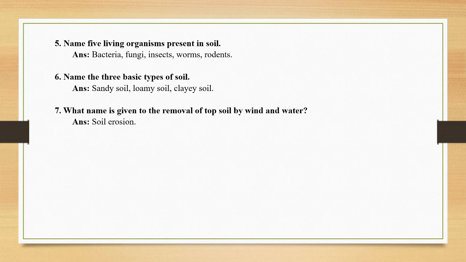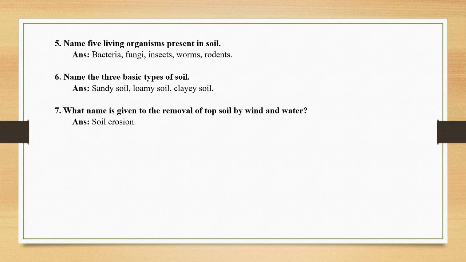Even fungi are present in the soil, and different types of insects are present in the soil. As you had studied in class 6 also, these insects take up the oxygen or air which is available between the soil particles. And there are different types of worms like the earthworm and red worm, and also rodents. Rodents means the rat variety of organisms.